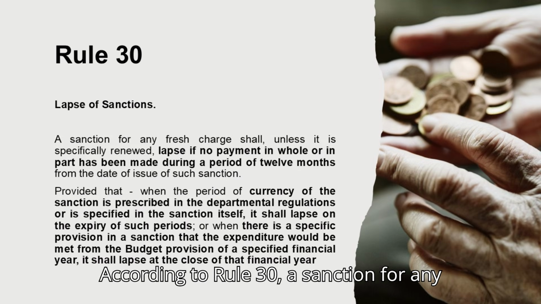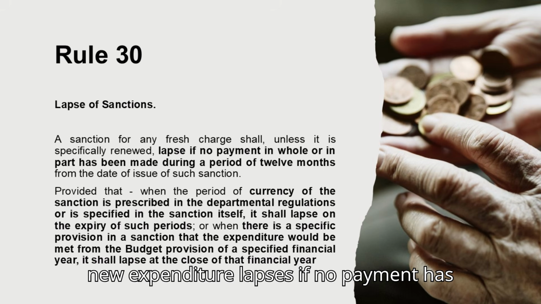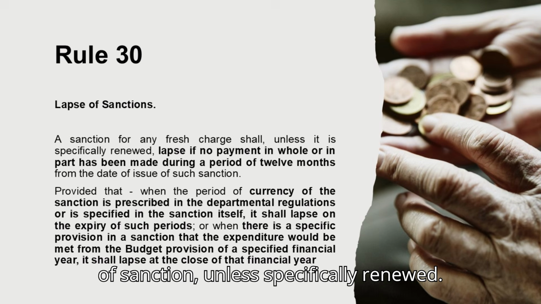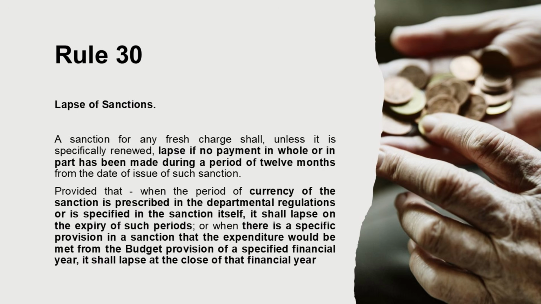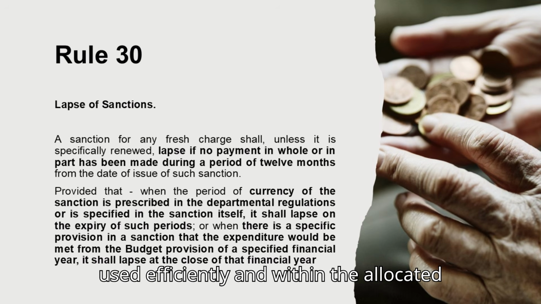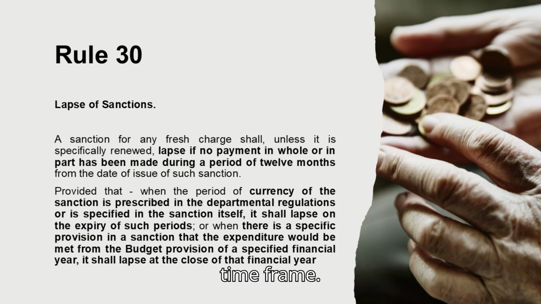According to Rule 30, a sanction for any new expenditure lapses if no payment has been made within 12 months from the date of sanction, unless specifically renewed. This rule ensures that sanctioned funds are used efficiently and within the allocated time frame.